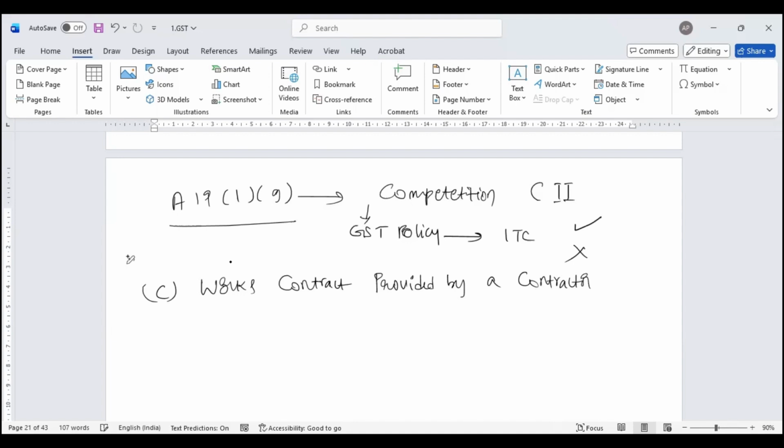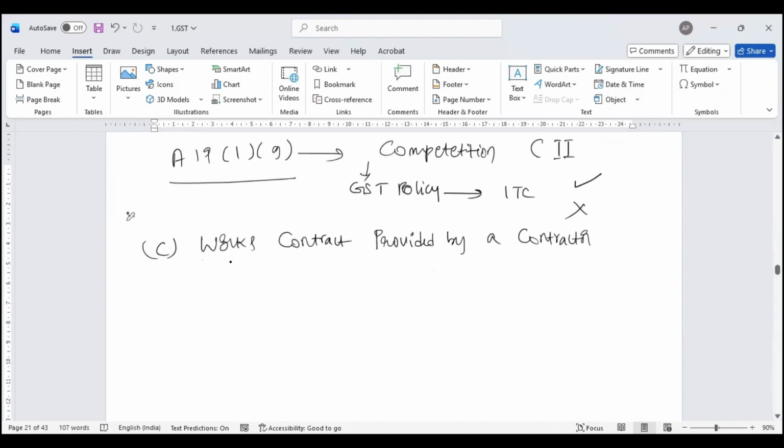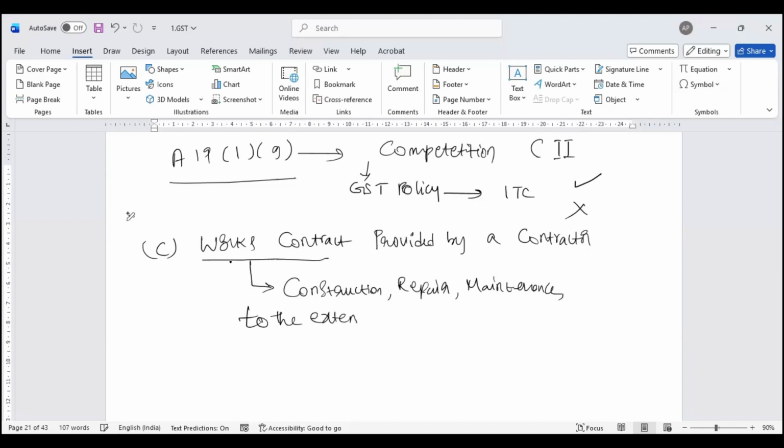When I say works contract, this is generally in relation to construction, repair, maintenance. These are all activities forming part of construction. To the extent of capitalization, no ITC.